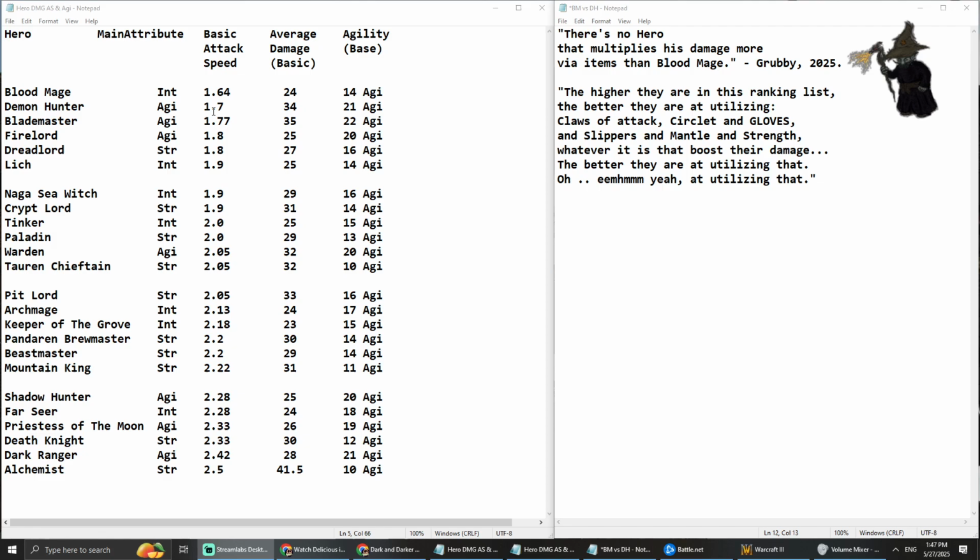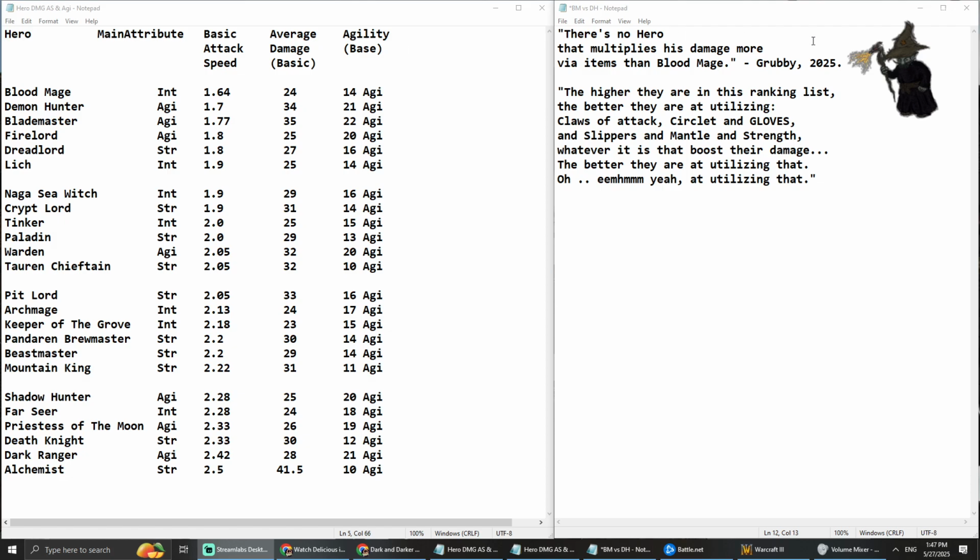Because the thing is, Demon Hunter already at level 1 is just a little bit slower, but he has more agility, and the agility is not counted yet. But if you count the base agility that Demon Hunter has, immediately at level 1 he is going to be faster than Blood Mage.